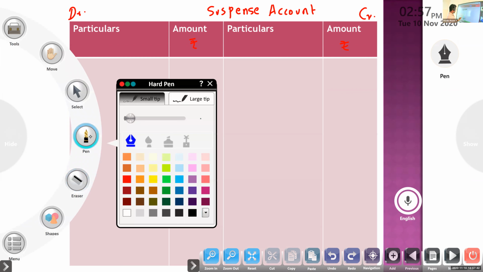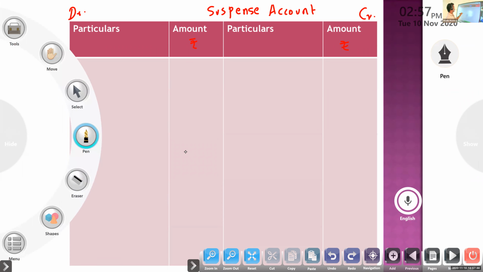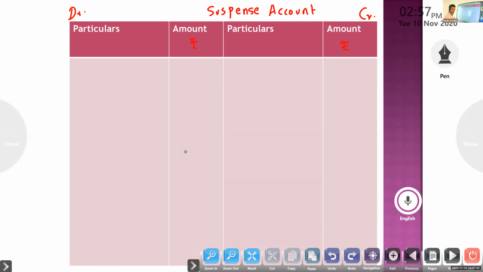So we have to put the balance on the debit side of the suspense account. We will write debit side, to difference as per trial balance, 6,000.